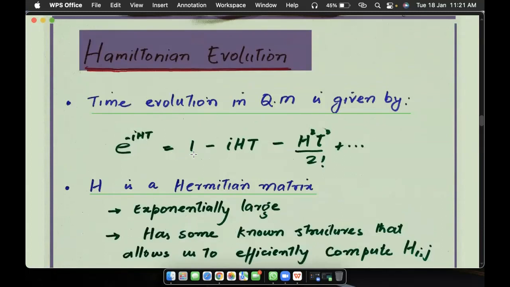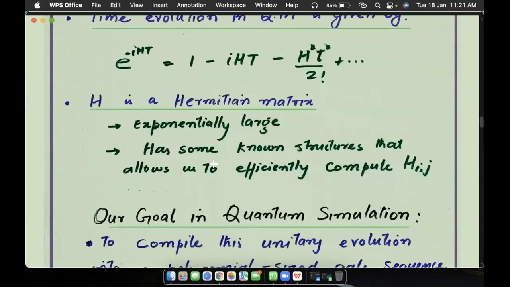This is given by the Taylor series, 1 minus iHt minus H squared t squared over 2 factorial plus so on. It is not so easy to simulate this or understand the evolution, because this Hamiltonian is a Hermitian matrix and it is exponentially large.